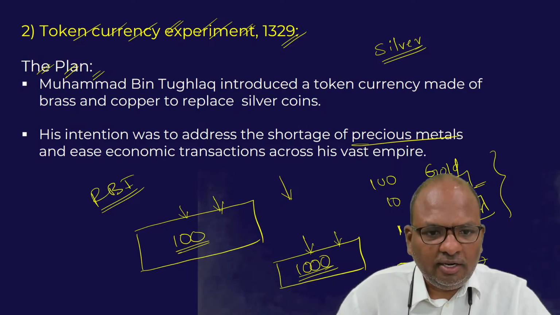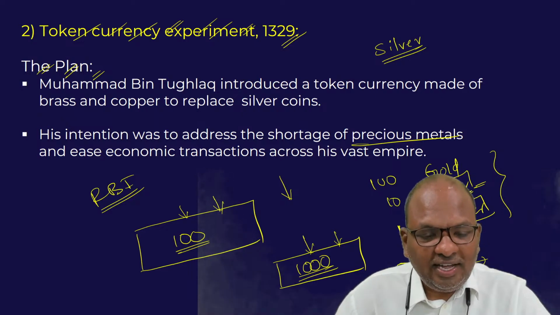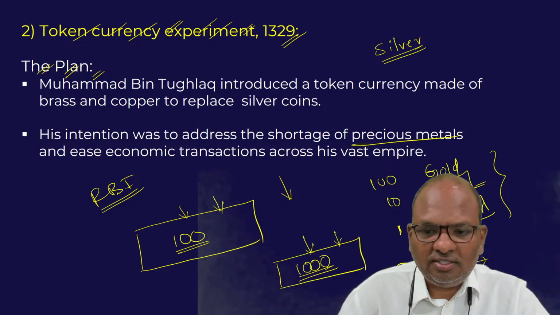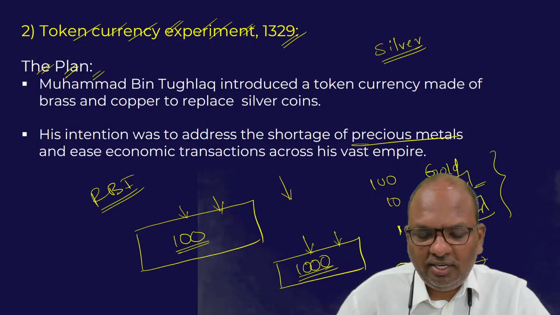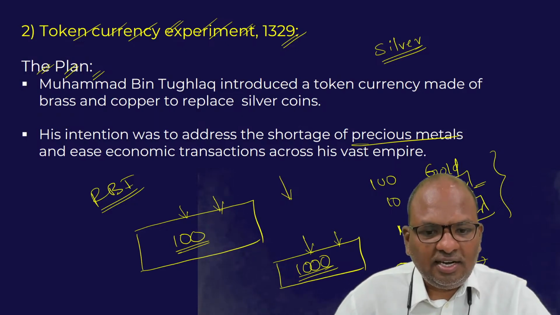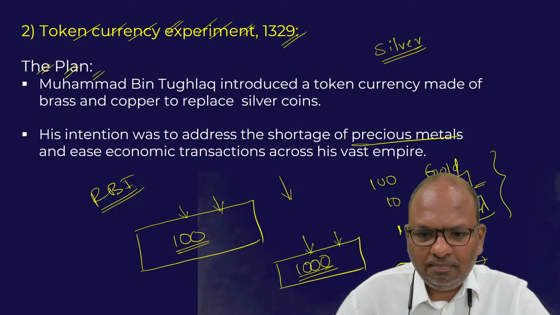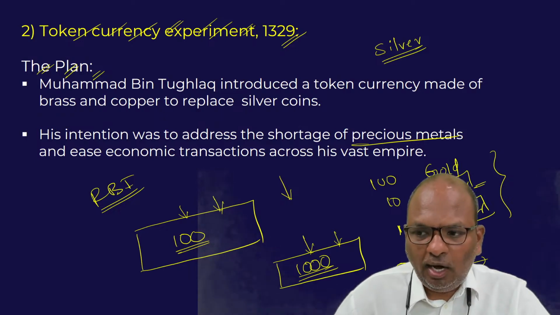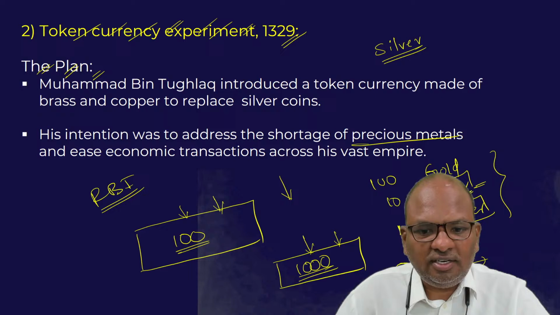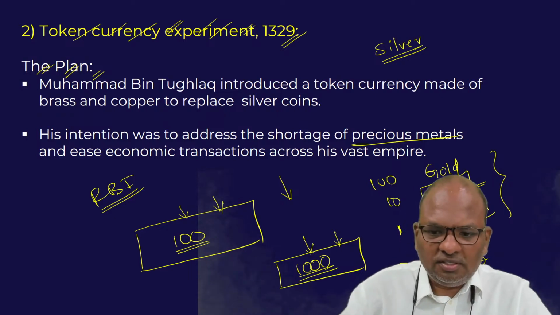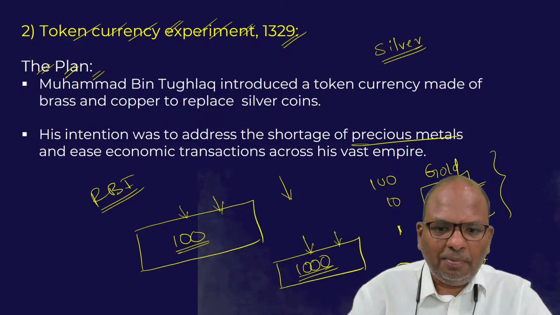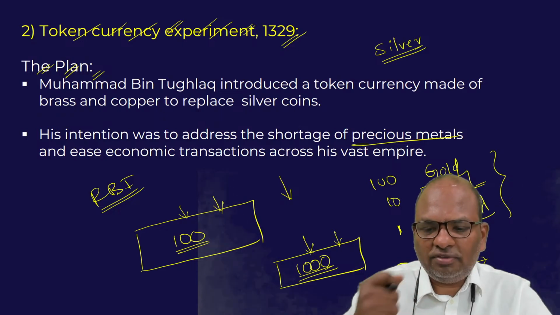This experiment could have succeeded had he taken steps to prevent circulation of counterfeit currency. But unfortunately, he could not prevent it. As a result, the entire market began to flood with counterfeit currency. This was because every goldsmith's house had turned into a mint. The goldsmiths began to mint copper coins with the value of silver.